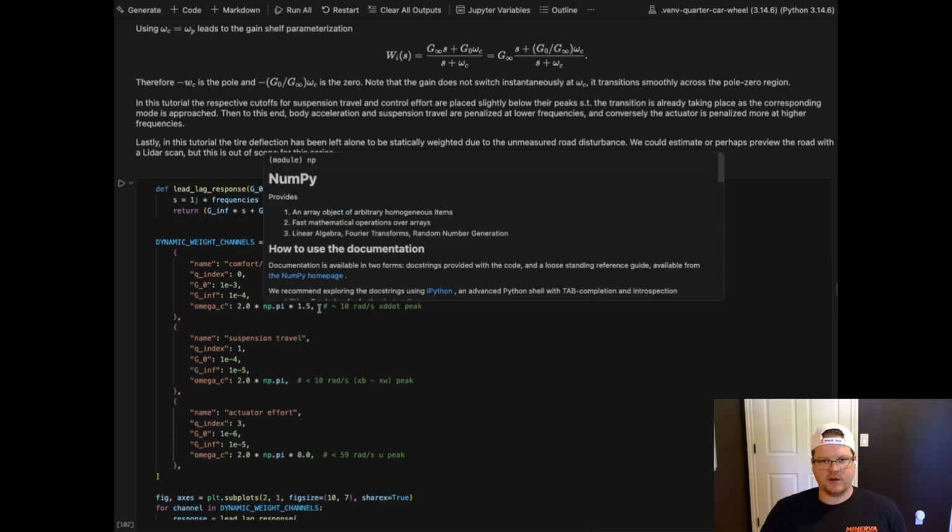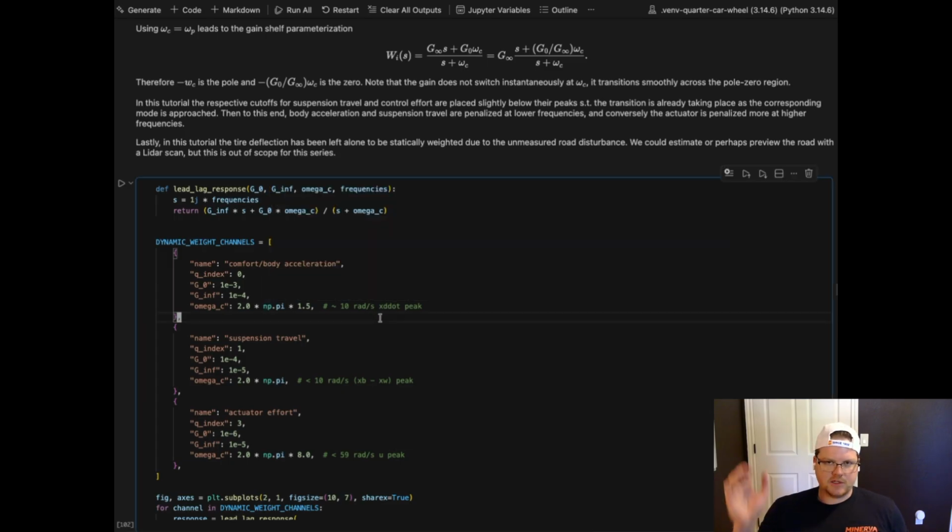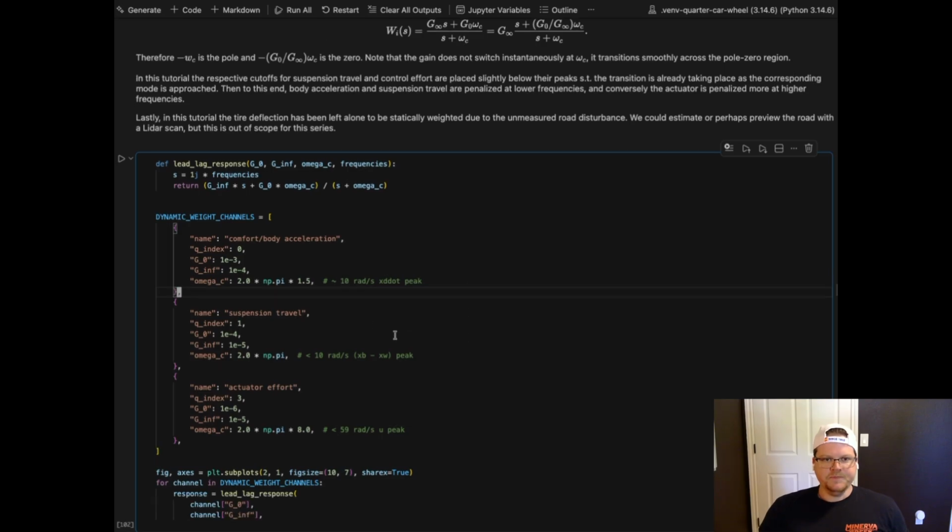And omega C is our cutoff or transition frequency for the pole and the zero design. So here we can see we're weighting the lower frequency much higher than the high, about 10x for the suspension travel, but then this is weighted higher than the suspension travel. And then the actuator authority is less and it's opposite.